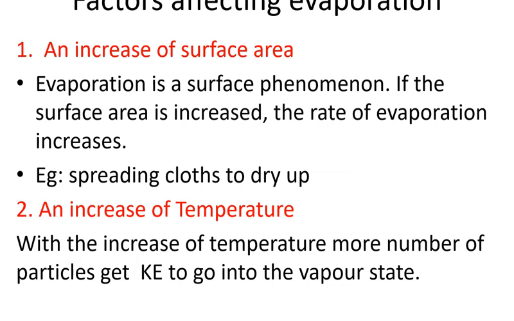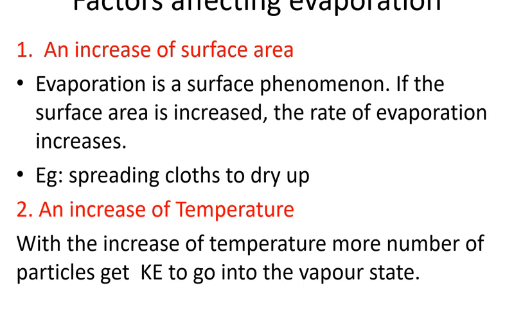Now let us see what are the factors that affect the evaporation. There are four factors that we are going to learn. The first one, an increase of surface area. What is surface area? For example, a bucket of water, and the water that has contact with the air, the atmosphere, that is the surface area of the water that is seen, the outside part.